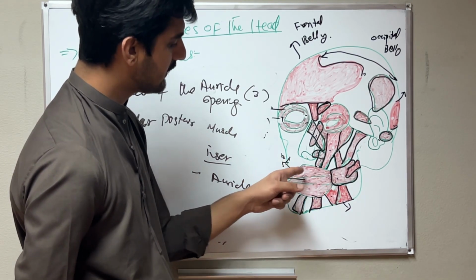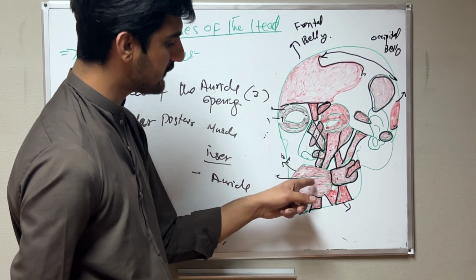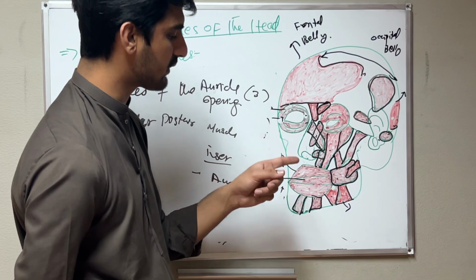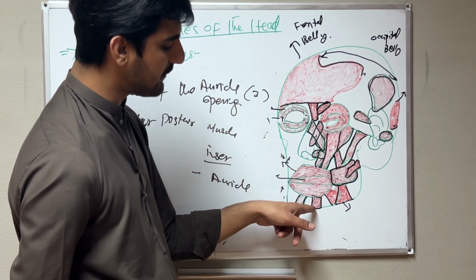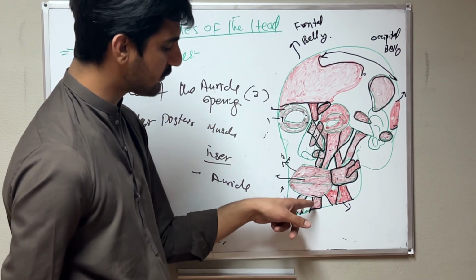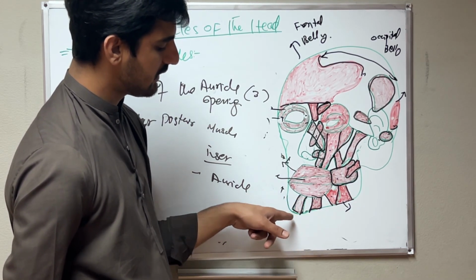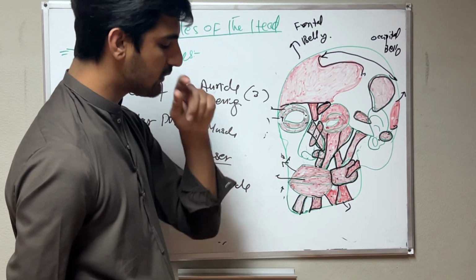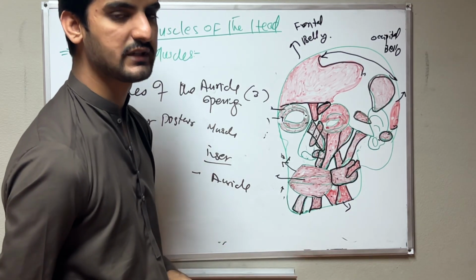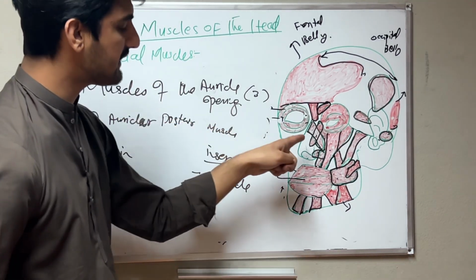We have two parts: the marginal part, because it is near the margin, and then the labial part, the lips part. Third, we have the muscle of the chin, the mentalis muscle, which originates from the alveolar process of the mandible and inserts into the skin of the chin. These are the three sections we discussed. The fourth section is the muscles of the nose,